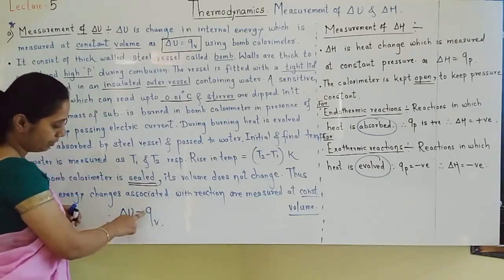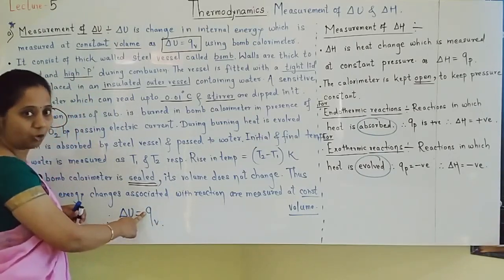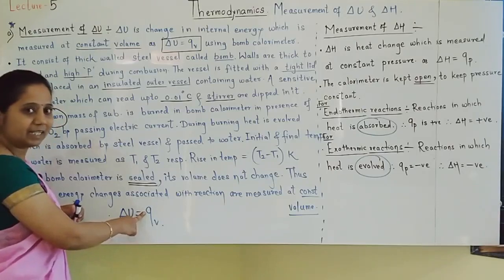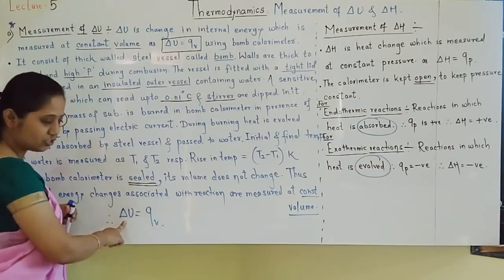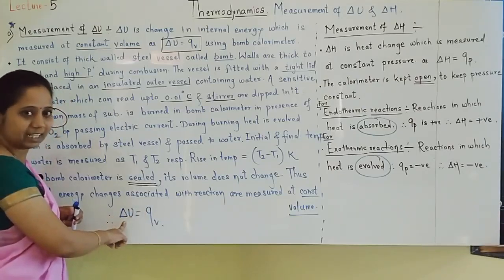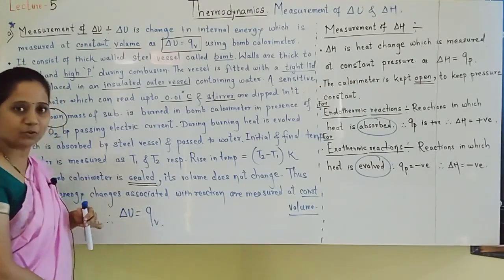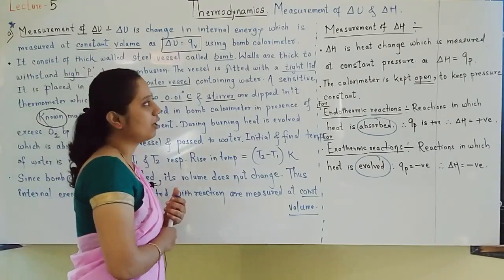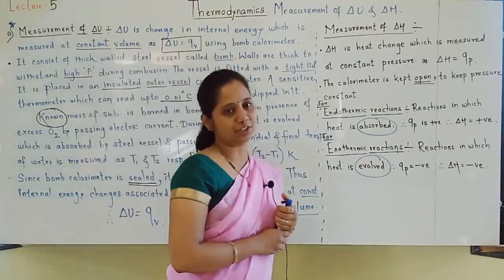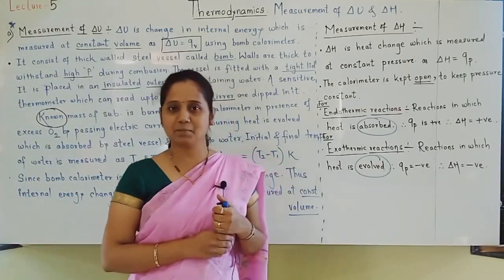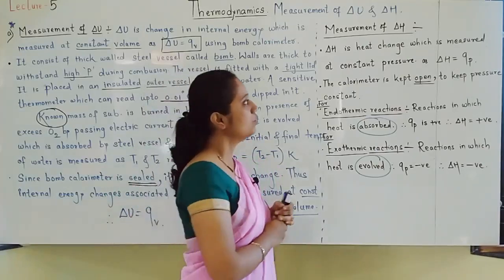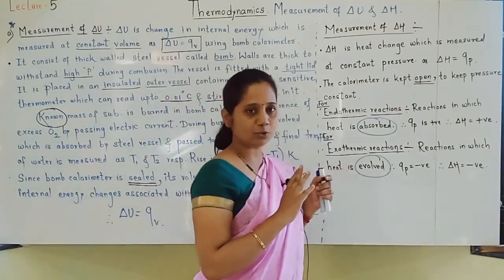What did we measure? Q means heat. How much heat is evolved, and that is the change in internal energy. Like this, change in internal energy is measured at constant volume. Okay. Now see how measurement of delta H is done. Already we know that delta H is measured at constant pressure. What was explained already, I have told you.